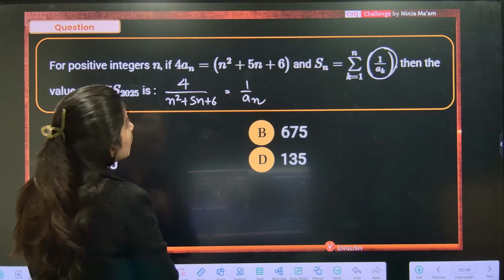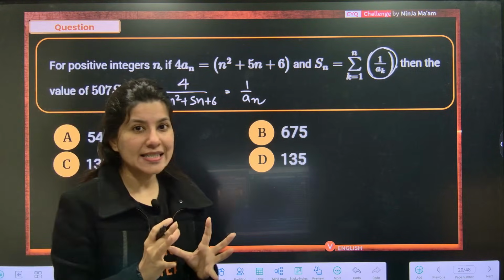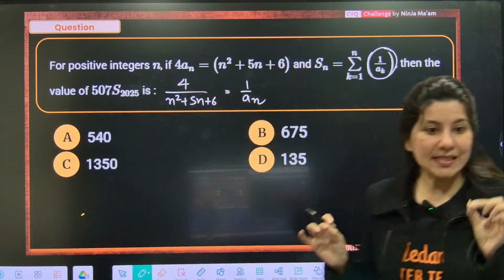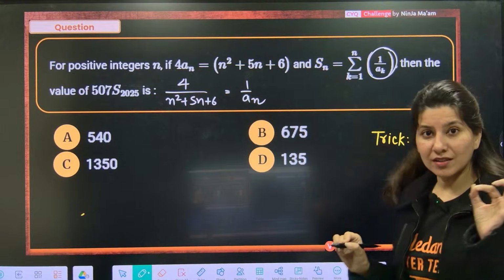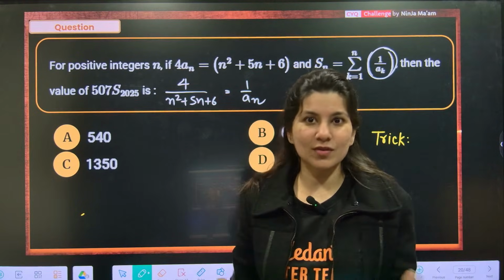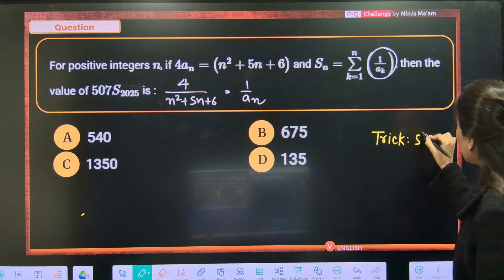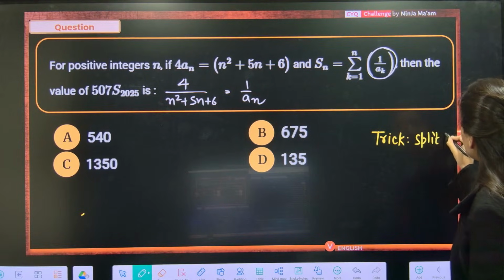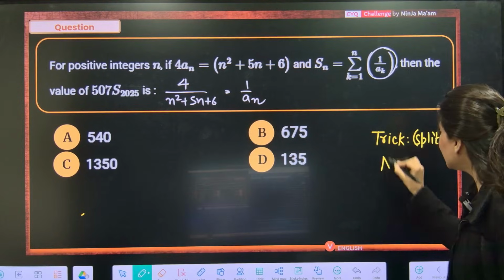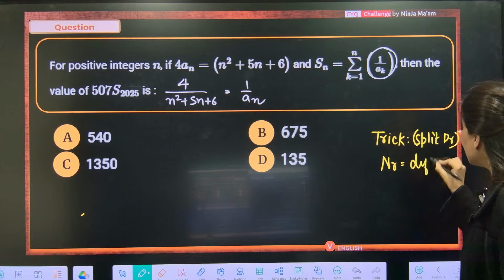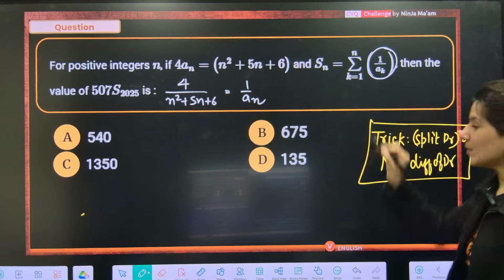Now, telescopic series, what is the trick? What is the drill in telescopic series, everybody? I have taught you this so many times in so many places. The trick is to split the denominator and express numerator is equals to difference of denominator factors. This is the trick. How many of you know this?